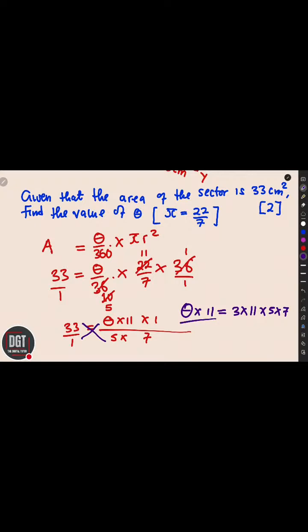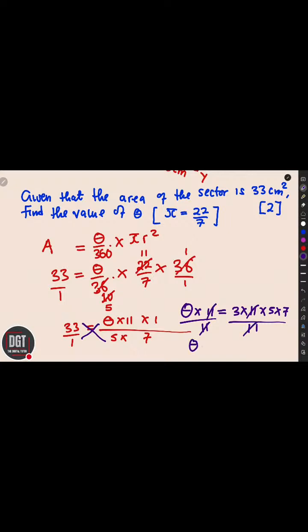So here I'll divide theta multiplied by 11. Also here, no, not theta multiplied by 11, please. So 11, since we want to remain with theta. Also here I'll divide by 11. Okay. So now after dividing by 11, 11 and 11 will cancel. Here 11 and 11 will cancel.